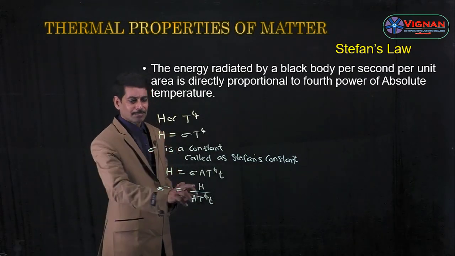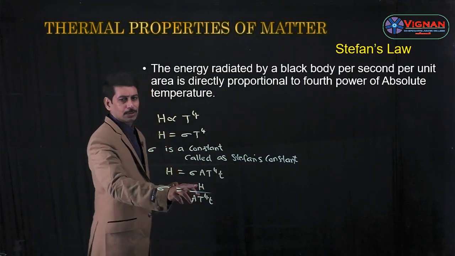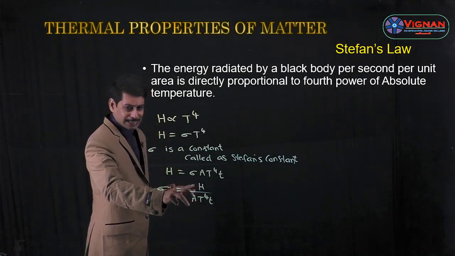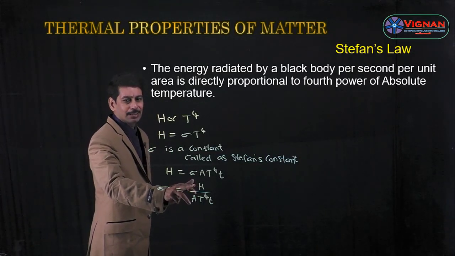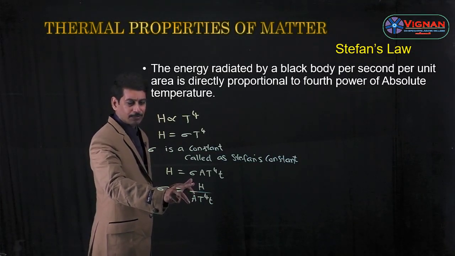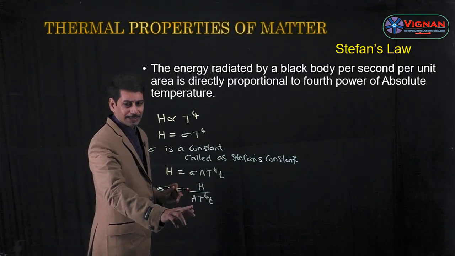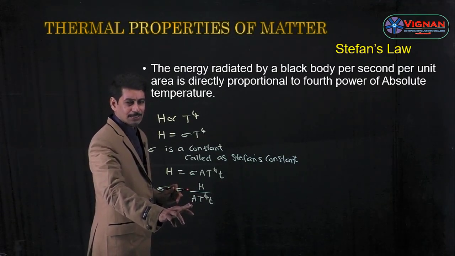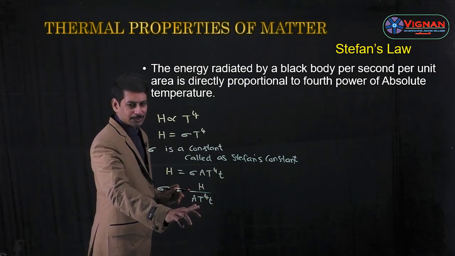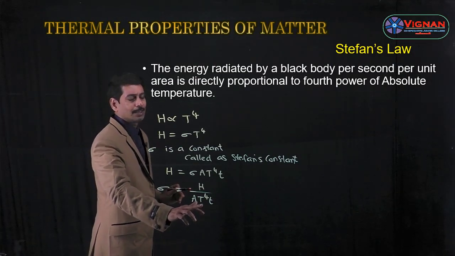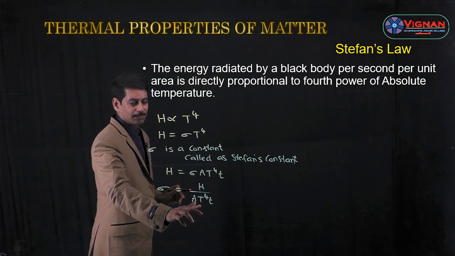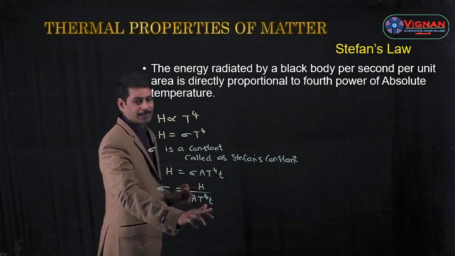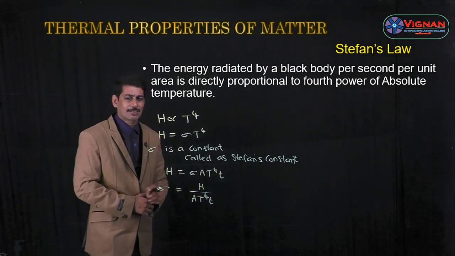From this you can write the units as well as the dimension formula. H is nothing but heat energy. In the CGS system the unit for heat energy is calorie, whereas in MKS the unit is joule. For area, the CGS unit is centimeter square, and in MKS it is meter square. For temperature, the CGS unit is degree centigrade, and in MKS it is Kelvin. For time, the unit in both CGS and MKS is second.